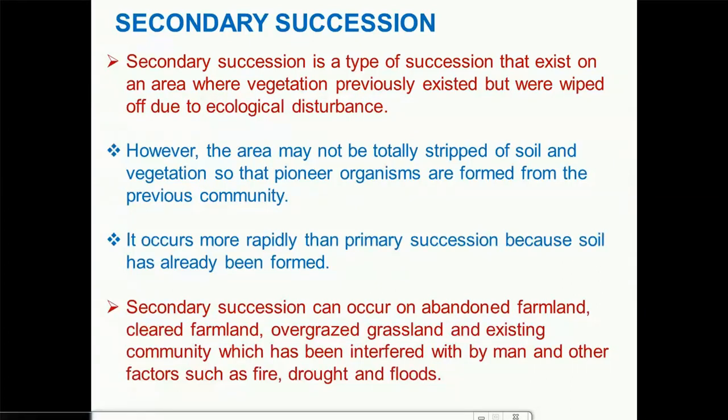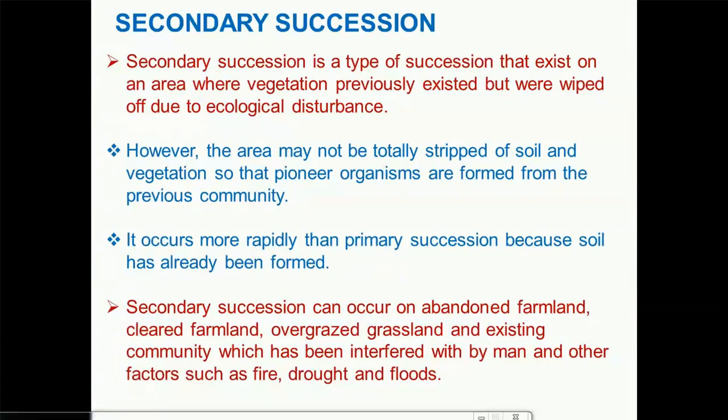Okay, it occurs more rapidly than primary succession because soil has already been formed. Now let's look at areas where secondary succession can take place. Secondary succession can occur on abandoned farmland. If a farmer should abandon his farmland for maybe 50, 100, 200, 300 years, by the time he returns to the farmland, he might not recognize it and it might have become a forest.